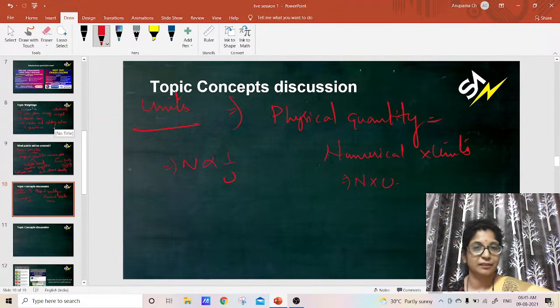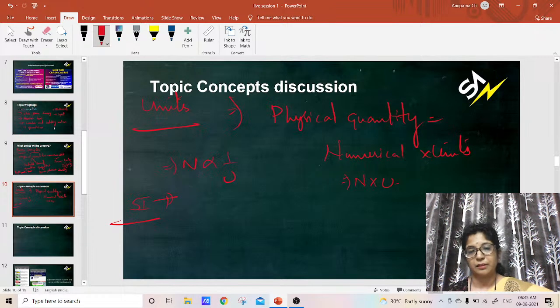We have CGS, MKS, FPS and all that, and also the SI system. But at present we are using the SI system only, that is System International, SI units. We actually have 7 in the SI system.